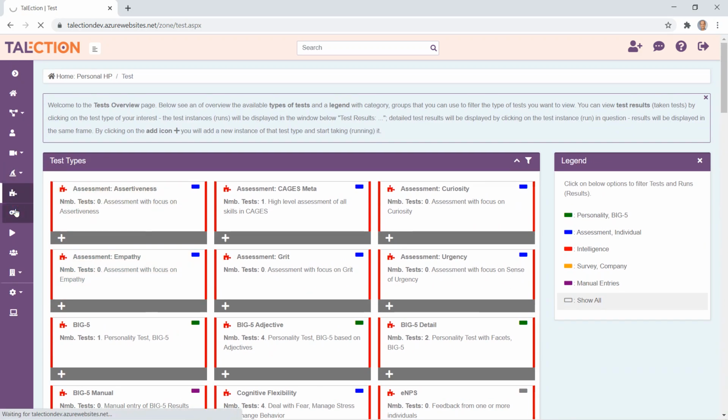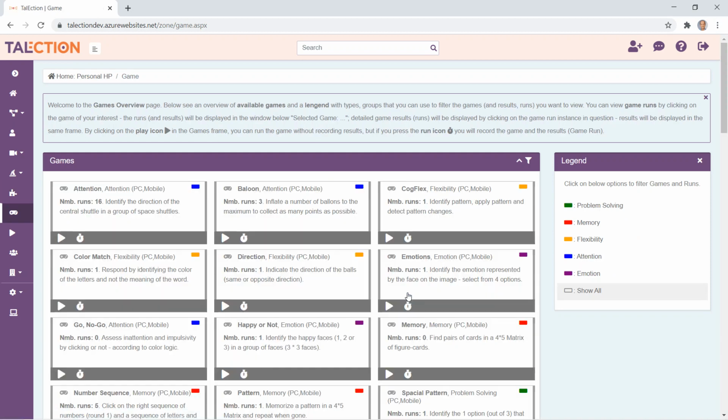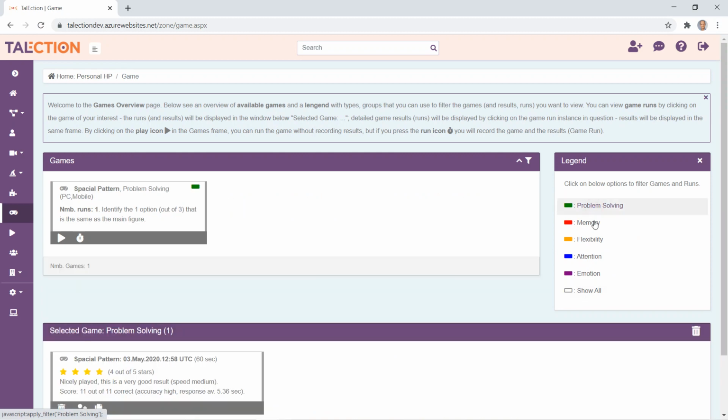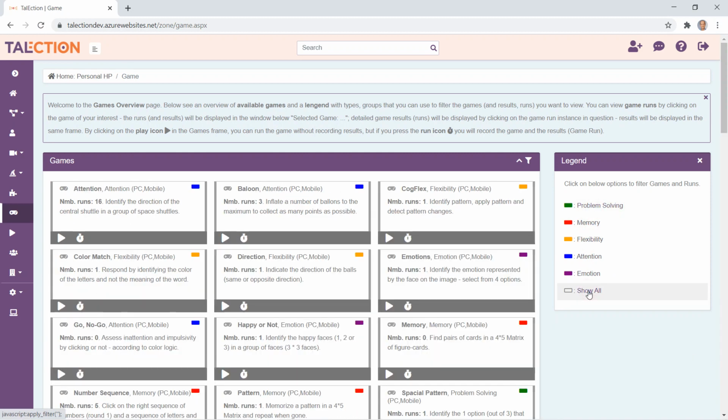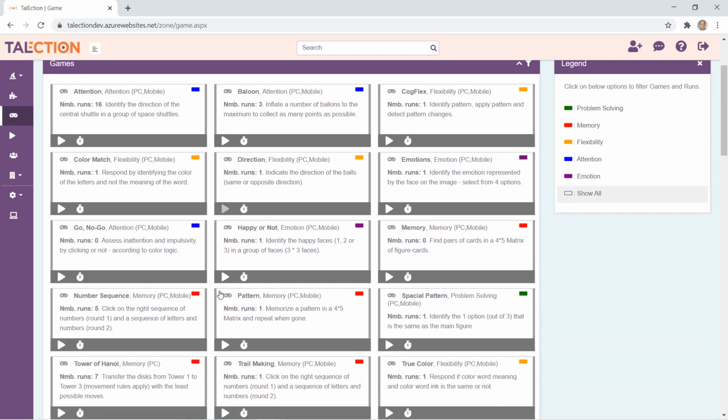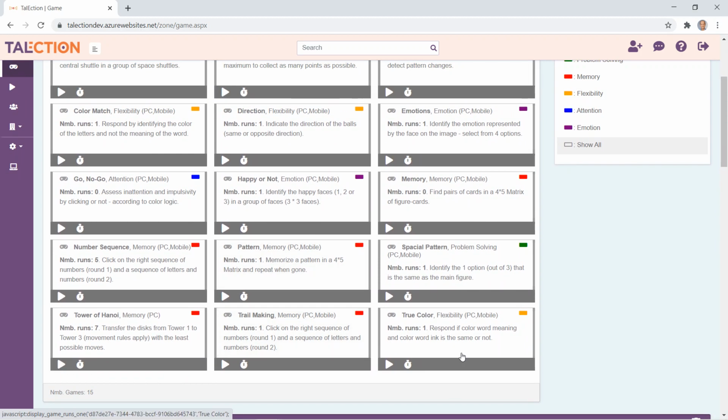Same for games. We have close to 20 different neuroscience-based games on the platform that you have full access to, and you can select different types of games here with this ledger. Then you can run the tests either by playing them without recording anything, or you can click on this in order to save the results of the game. So let's look at one of the games here, for example, this one. We can just run it in play mode, not recording the results.